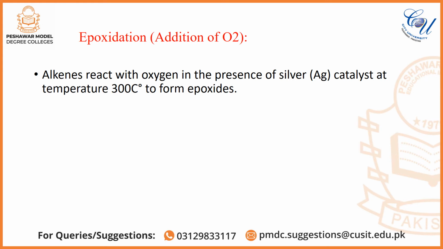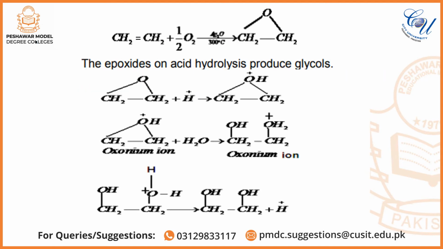Now come to epoxidation, meaning addition of oxygen to form epoxide. Alkene reacts with oxygen in the presence of silver, acting as a catalyst, at a temperature of 300 degrees centigrade to form epoxide. This is the reaction. Here alkene plus atomic oxygen changes into epoxide.